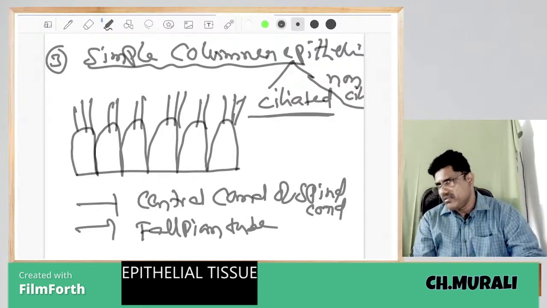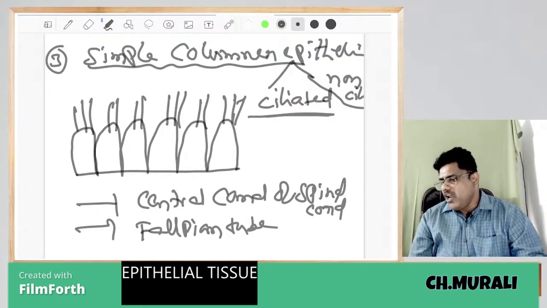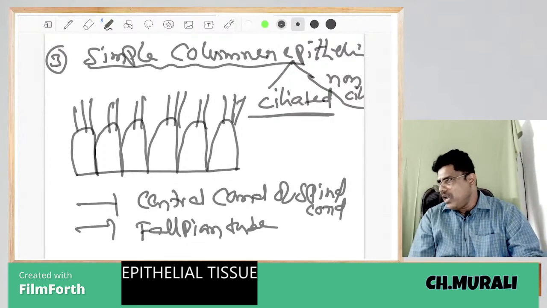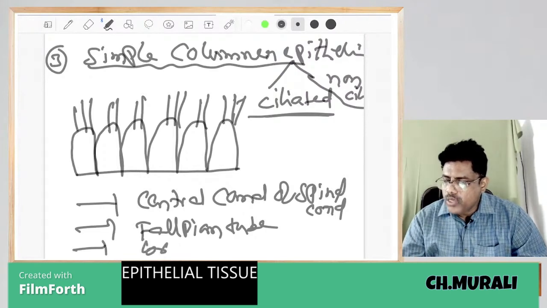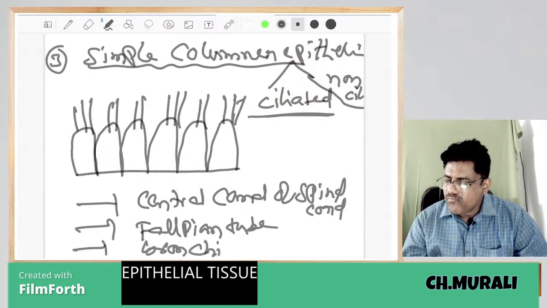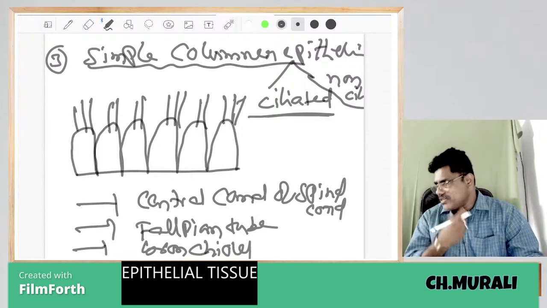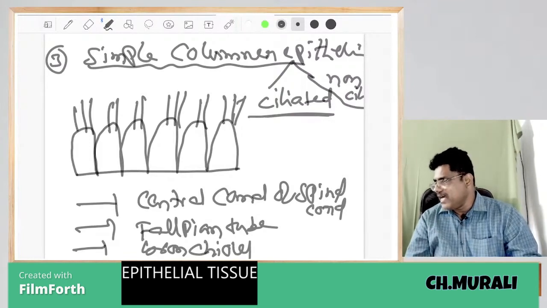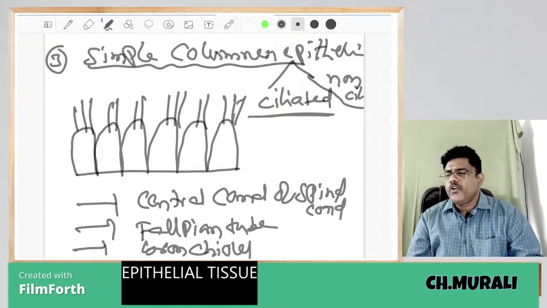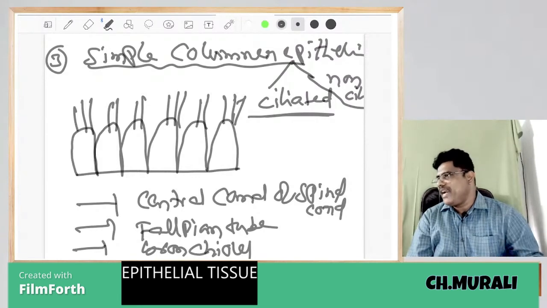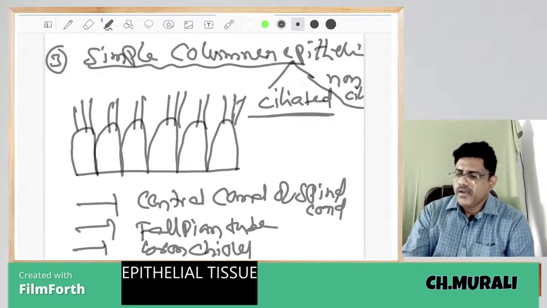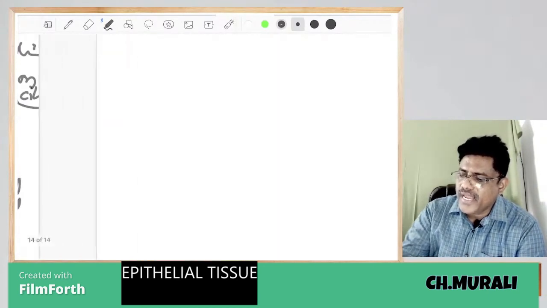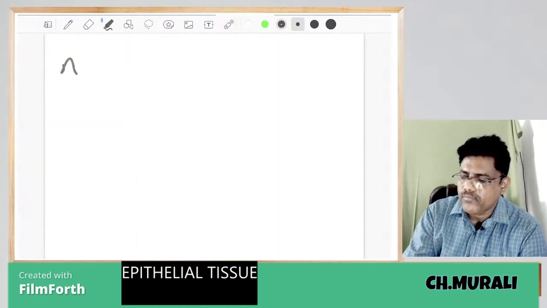Fallopian tube is made up of ciliated columnar epithelium. Bronchioles, where are they? In the lungs. Bronchioles, fallopian tube, central canal of spinal cord are made up of what? Ciliated columnar epithelium.